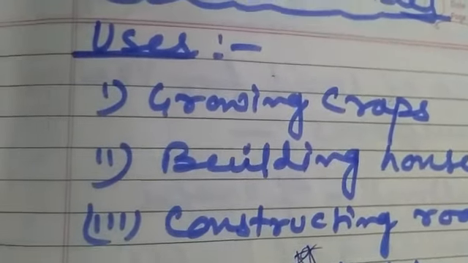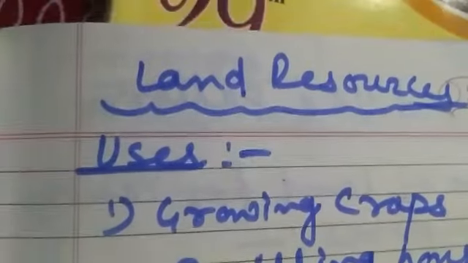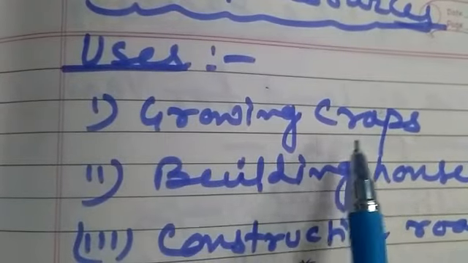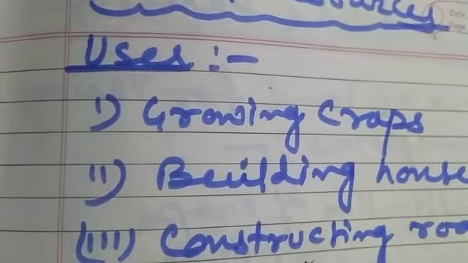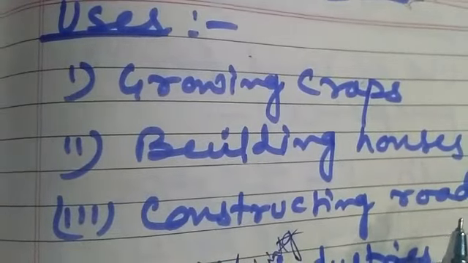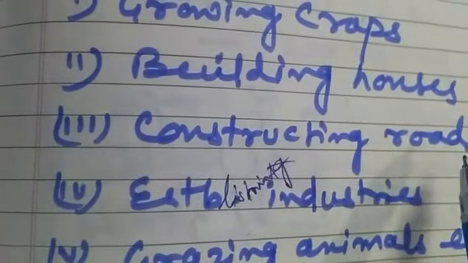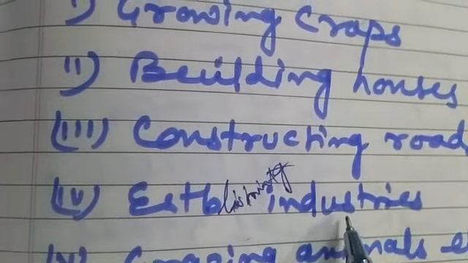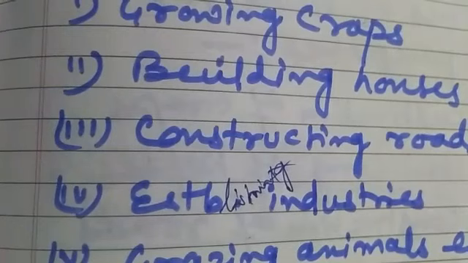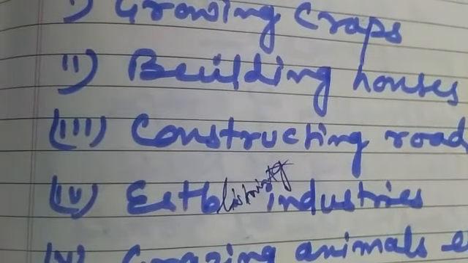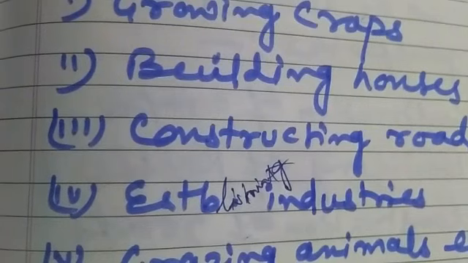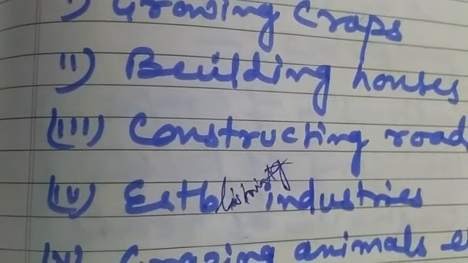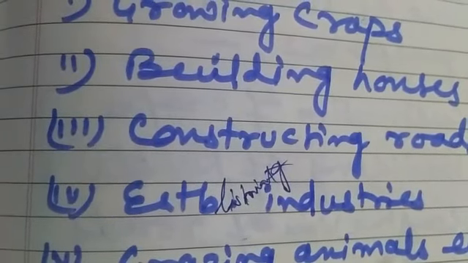Now let's see briefly the uses of land. The uses of land are for growing crops, building houses, constructing roads and railway tracks, establishing industries, grazing animals, mining, etc. These are the uses of land. So in short, almost all human activities related to food, shelter, clothing take place on the land.